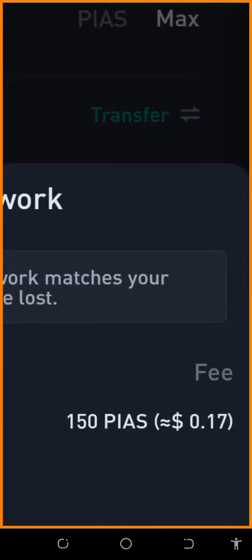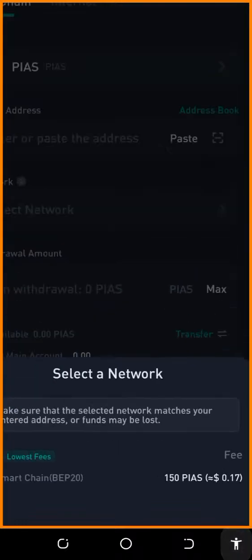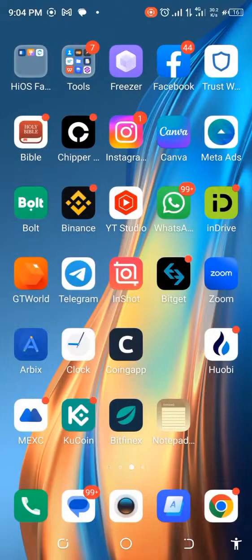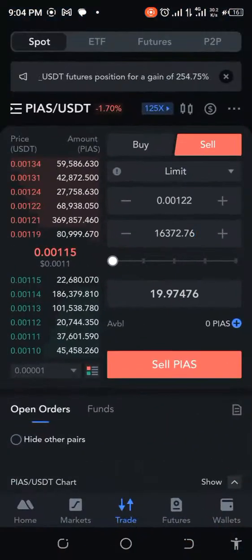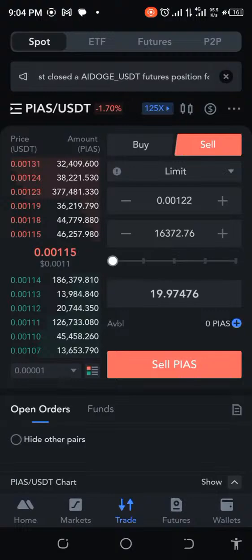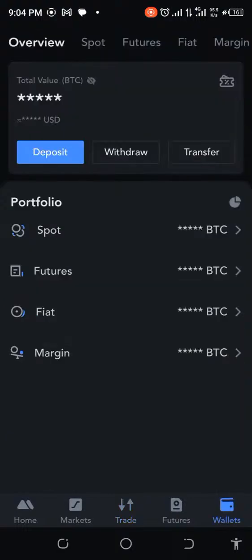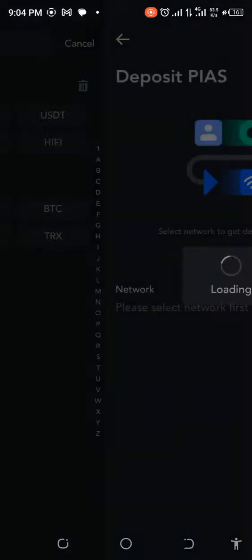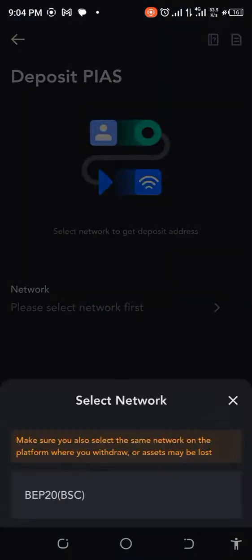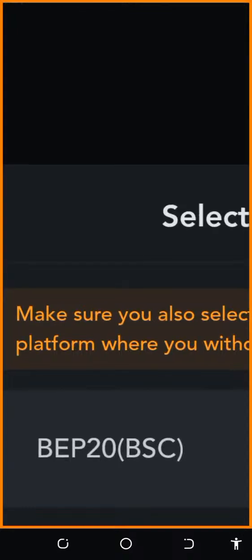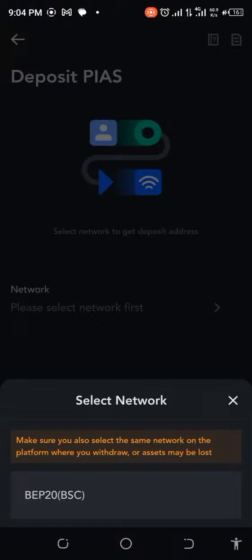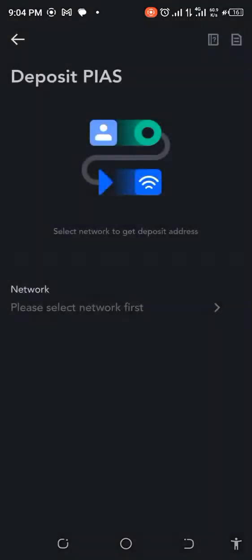That's 150 PIAS, 17 cents thereabout. All right, and that's on the BSC BEP20 network. Let's see if we can actually send this in and see whether it's the same. Okay, so let's put the PIAS here and see. It's also looking like the BEP20 BSC network. All right, that's good. So now we've been able to check that the two networks are the same.